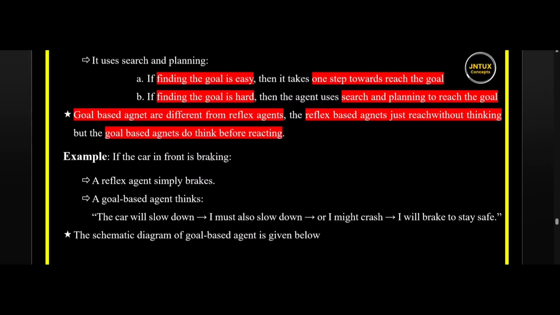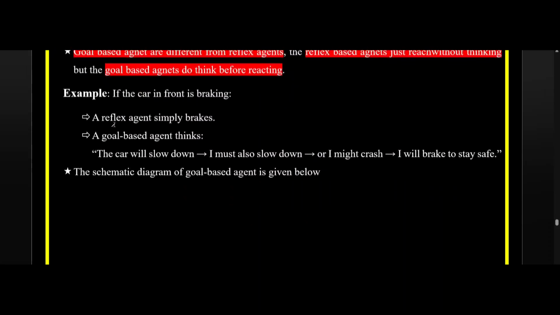If the car in front is braking, a reflex agent simply applies the brake, but a goal-based agent thinks in this way: the car will slow down, so I must also slow down or I might crash. So instead, I'll apply the brakes to stay safe. So this gives a better understanding of how the goal based agent works.